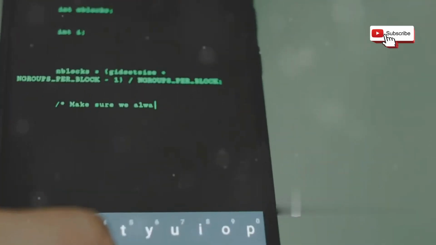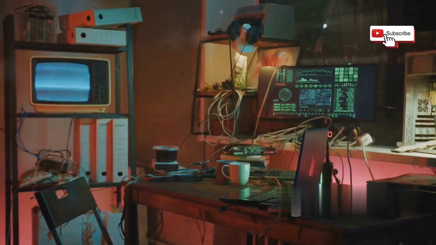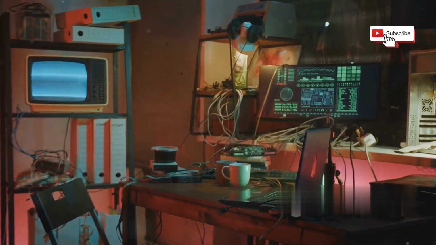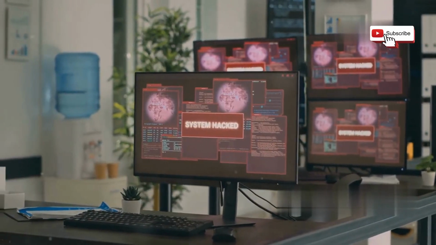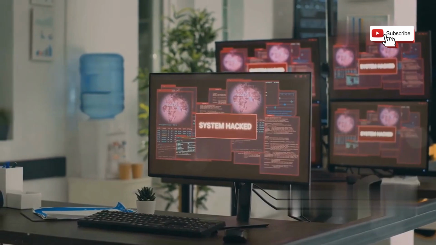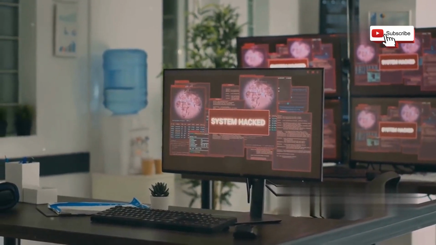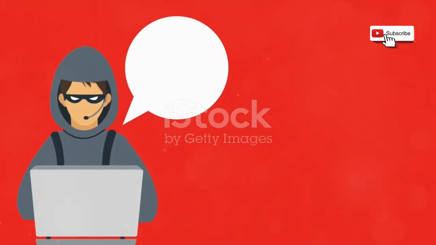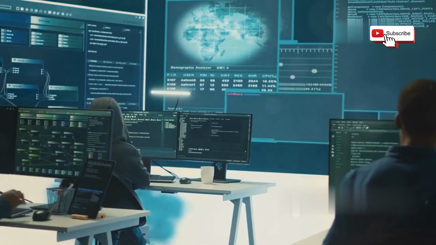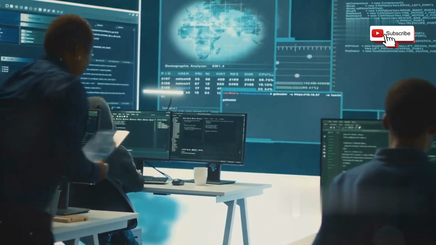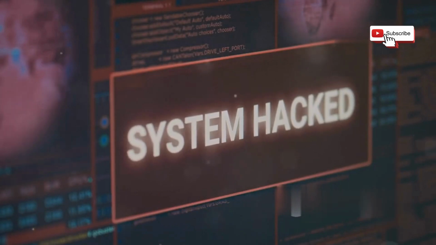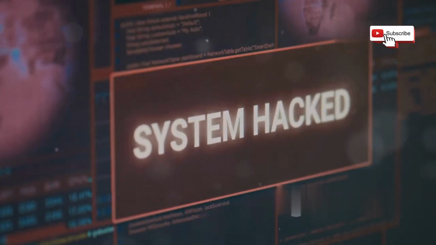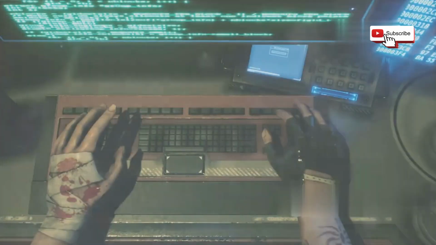Some hackers develop their own custom exploits, while others rely on pre-built tools and scripts readily available on the dark web. These tools provide hackers with the means to bypass security measures and gain unauthorized access to websites and networks. The tools and techniques employed by hackers are constantly evolving. It's a constant cat-and-mouse game between security professionals and malicious actors. As new vulnerabilities are discovered and patched, hackers find new ways to exploit them.